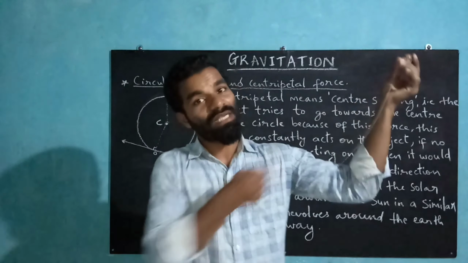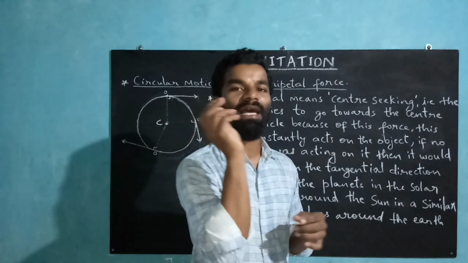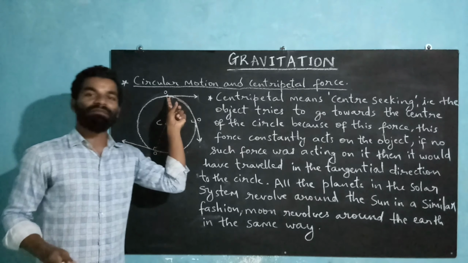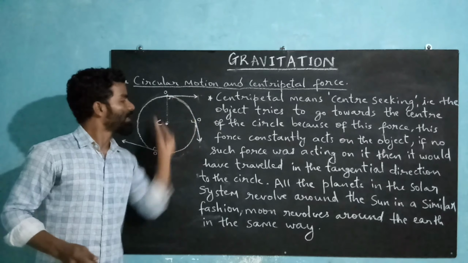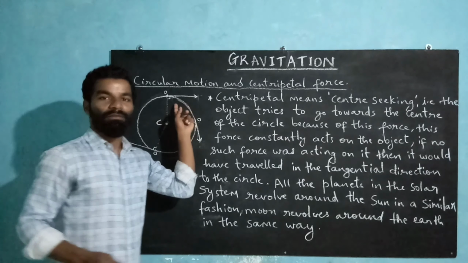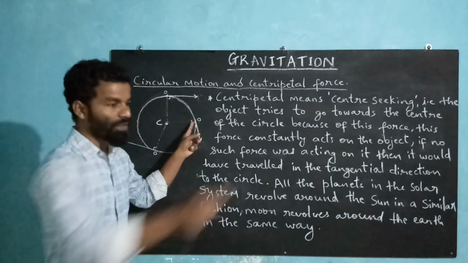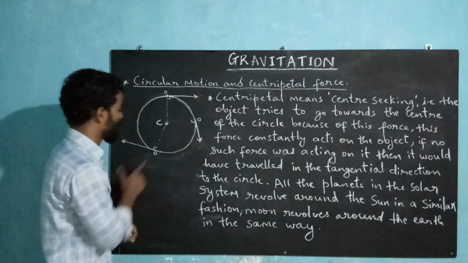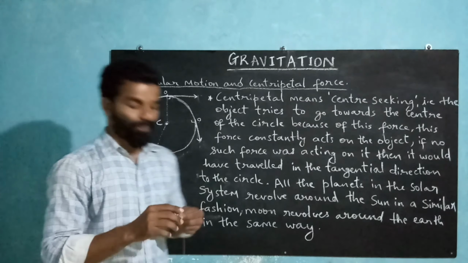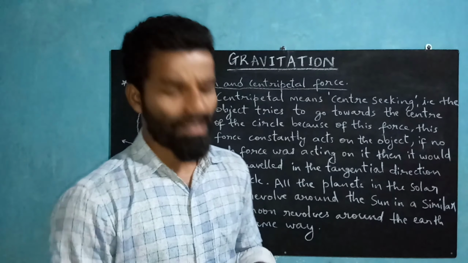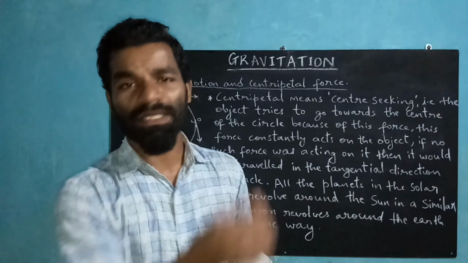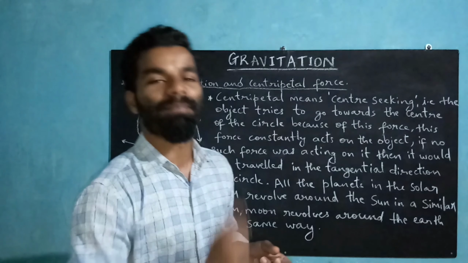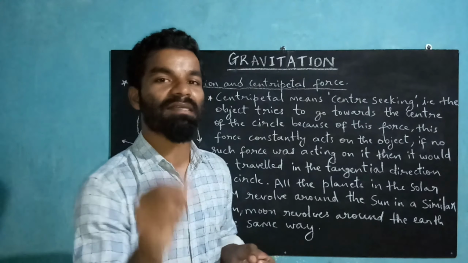If you just leave the thread, then the stone will fly off in a tangential direction, like I have shown over here. It will travel in a tangential direction to the circle. Now if you leave the stone over here, then again it will go in a tangential direction to the circle. Same thing over here. So we have seen that there is a force which acts towards the center, which is called centripetal force. It is also called center seeking force.